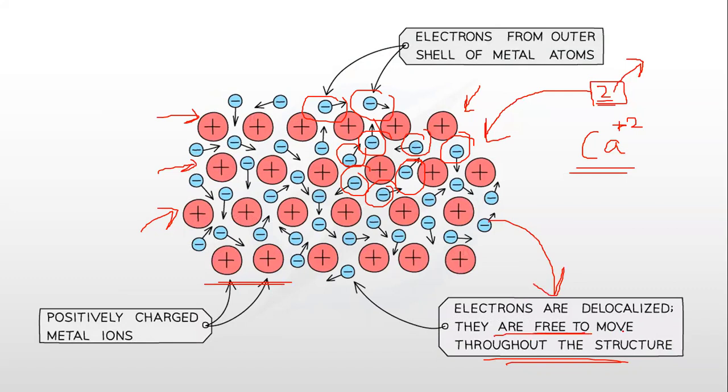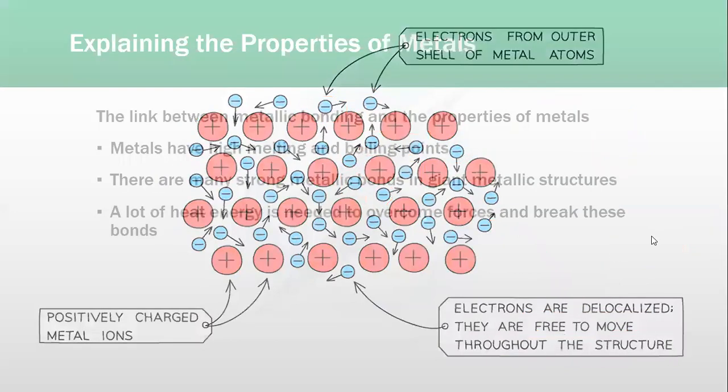Now the free to move, अभी free to move कैसे helpful है? This free to move property basically gives metals the property of electrical conductivity. They are now able to be good conductors of heat and electricity because they have electrons which can move freely. Whereas in non-metals, जो covalent bonding हम पढ़ेंगे, उसके अंदर the electrons are not freely moving. ठीक है, वो bond form कर चुके हैं, hence they do not conduct electricity.